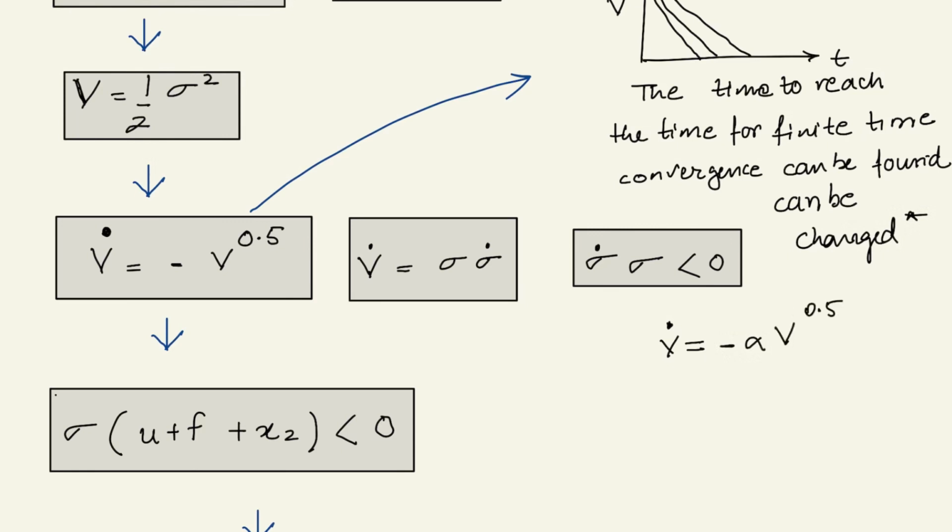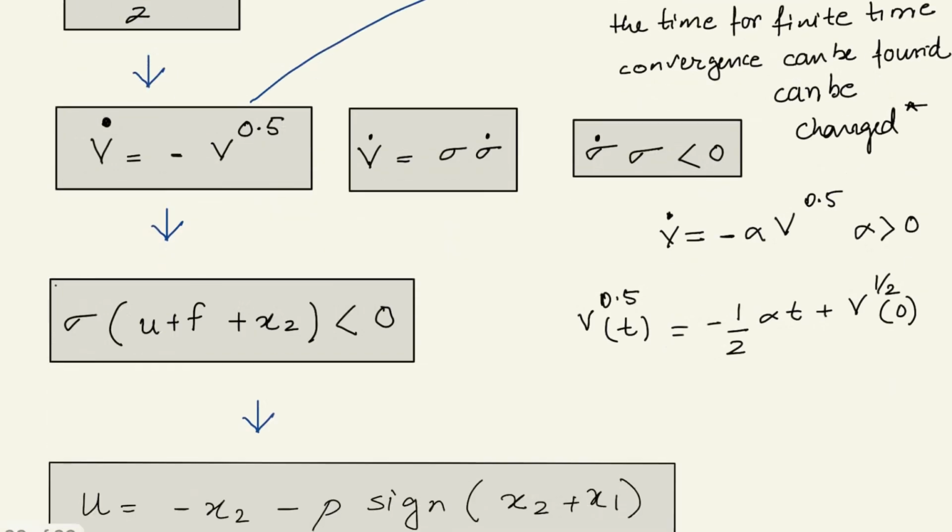Let us call this tr, time to reach, or the reaching time. So you can see that this tr is being affected by the initial condition as well as the rate of decay, the alpha. So thus the alpha has a major role to play in how much time this variable is going to take to go to 0.